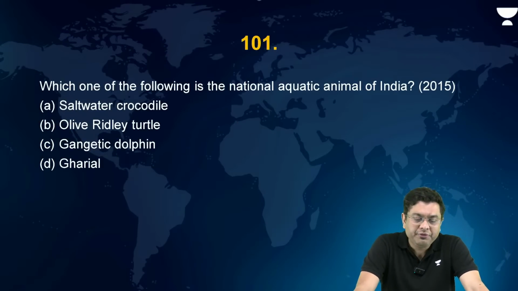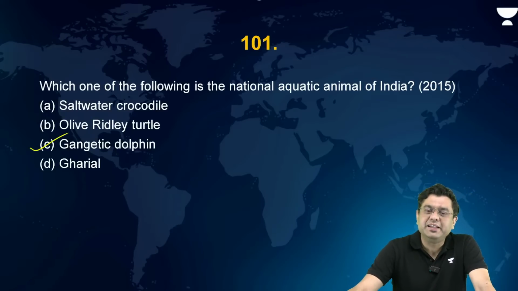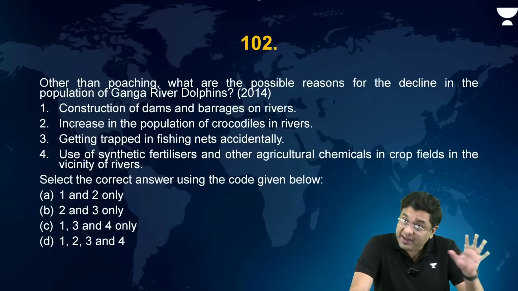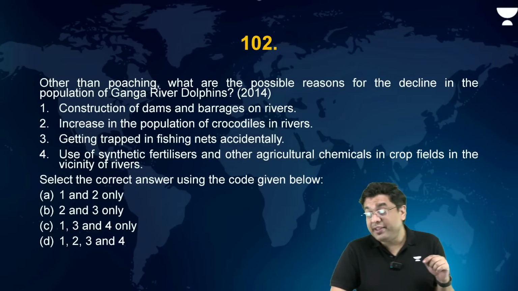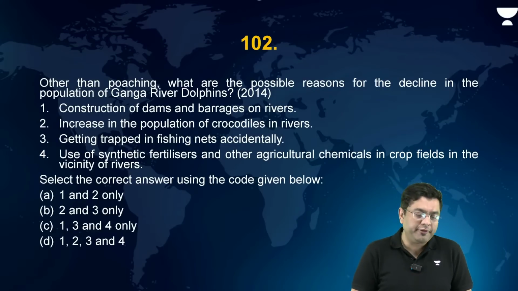Now, which one of the following is the national aquatic animal of India? I assume that none amongst us will face a problem in this. It is basically the Gangetic dolphin. That is the national aquatic animal of India, right? Now, Gangetic dolphin, again, this year also was in news. However, there was another question associated with Gangetic dolphin.